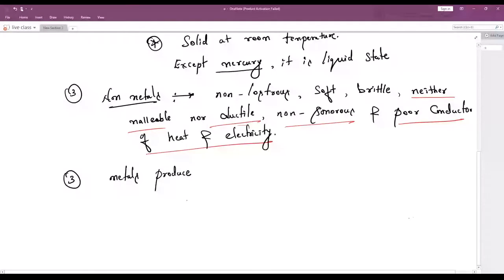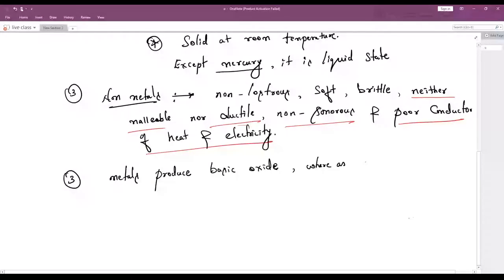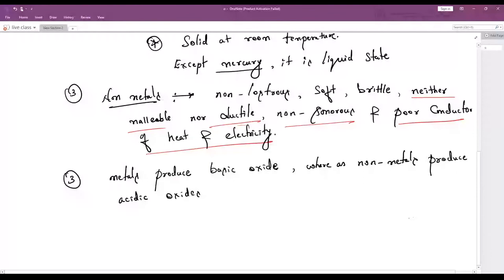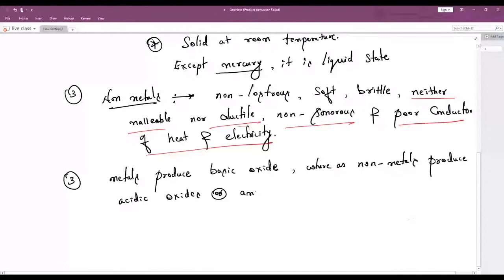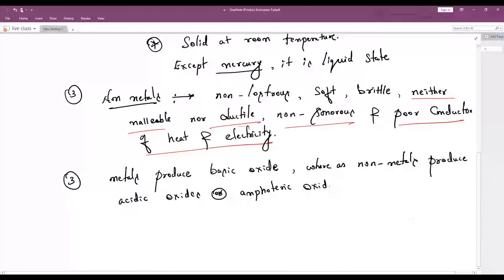Metals produce basic oxides, whereas non-metals produce acidic oxides, or also known as amphoteric oxides.